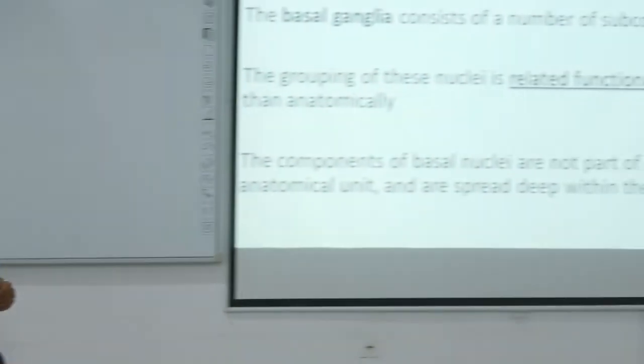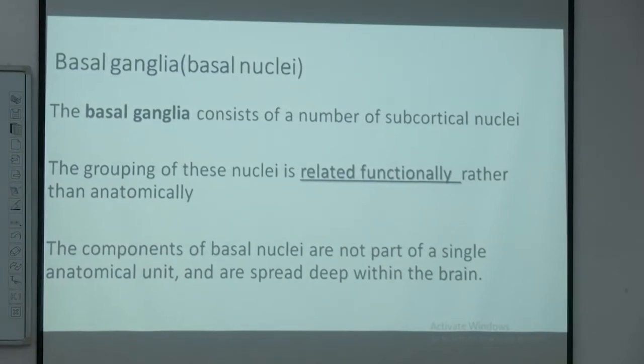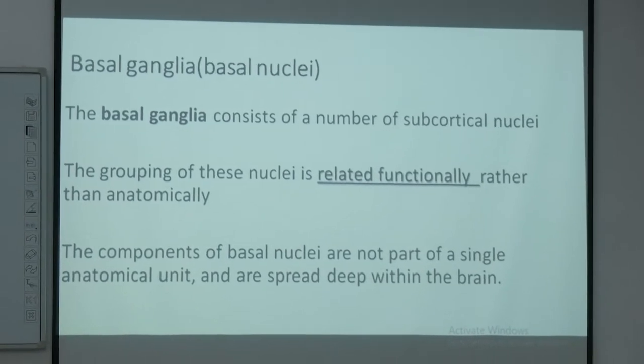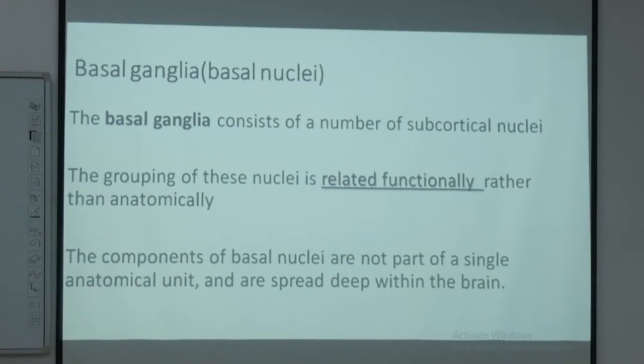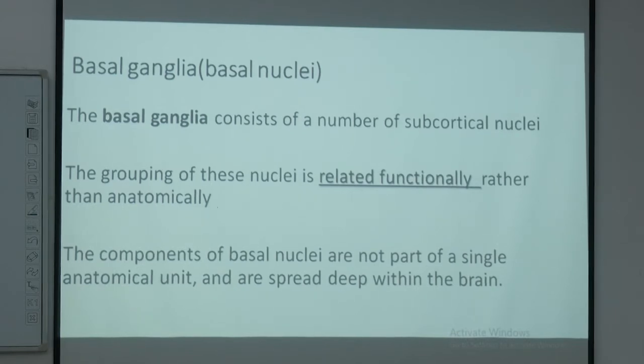So basal nuclei, basal ganglia, as I am saying, are collections of cell bodies. Rather than anatomically, they are more importantly linked as far as physiology or function is concerned. They are not present as a single anatomical unit, like an organ such as the liver or the heart, which functions and is present as an organ itself. But these basal nuclei are scattered. They are present in different locations, and from different locations they give different inputs, do the same job together, and bring out the same result.